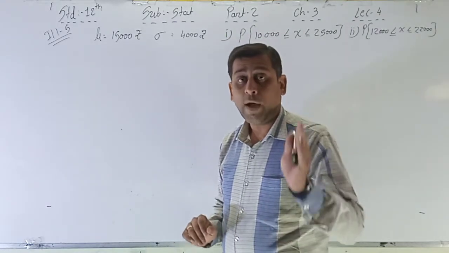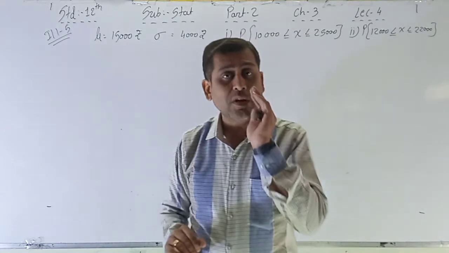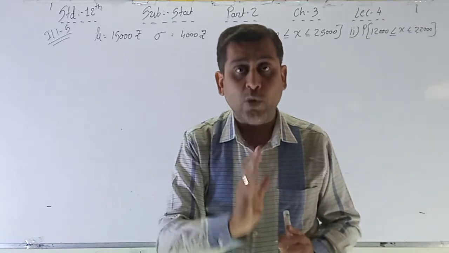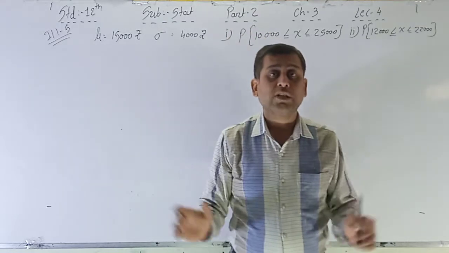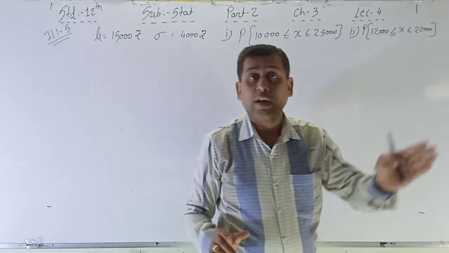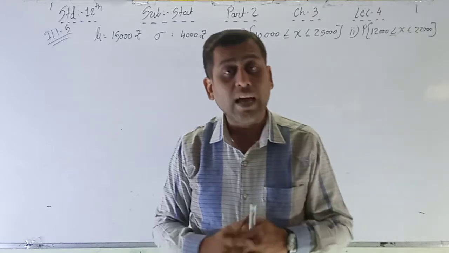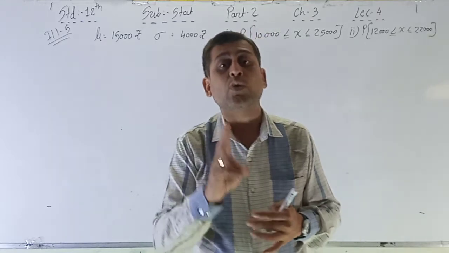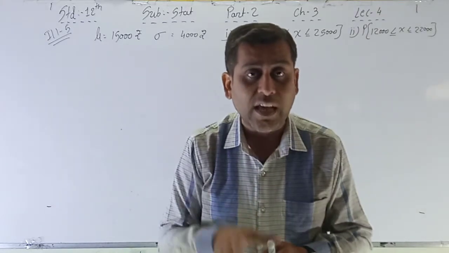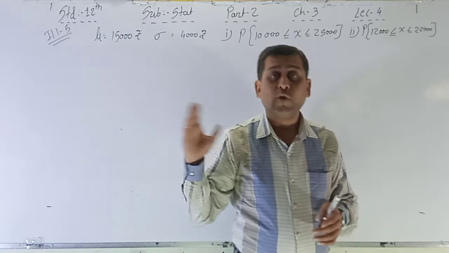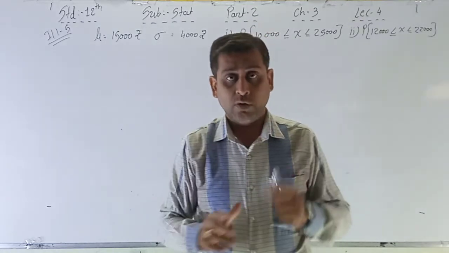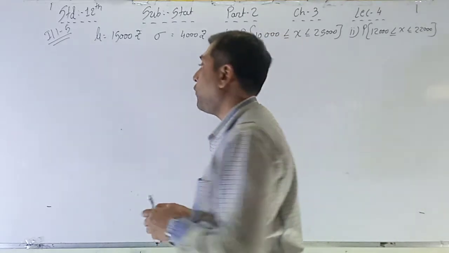The rule of this chapter is only one: you have to know the diagram, with the perpendicular compulsory on both sides. I told you in the last session that only two conditions apply here. If on the perpendicular both sides have area, you have to add them, and if it is on one side but not starting from 0, then you have to deduct two areas. Then find the values.